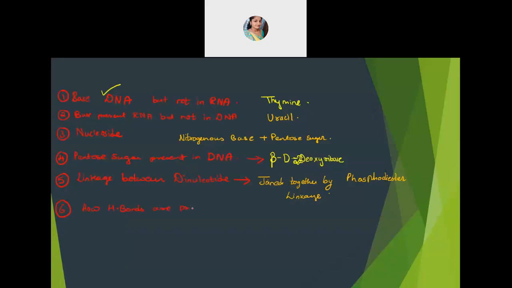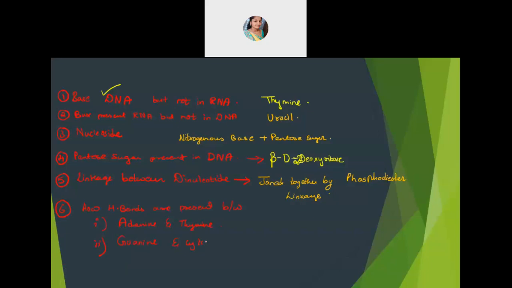One you should know is between adenine and thymine. The second one you should know is between guanine and cytosine.